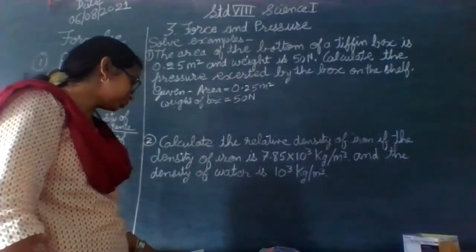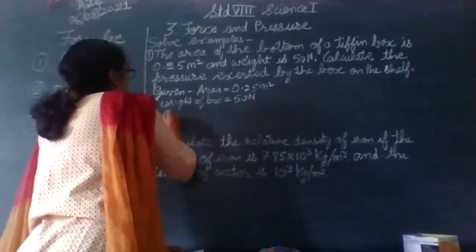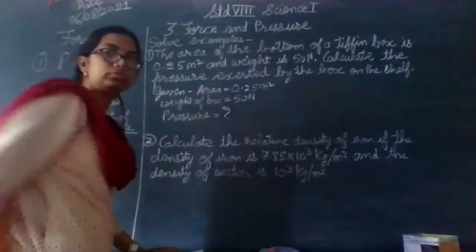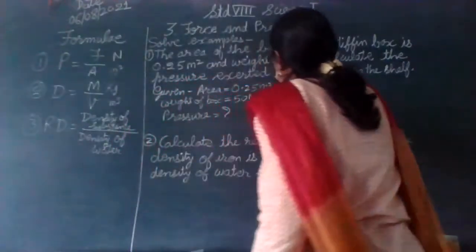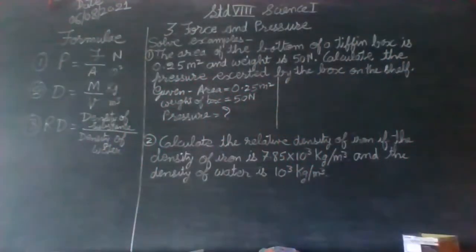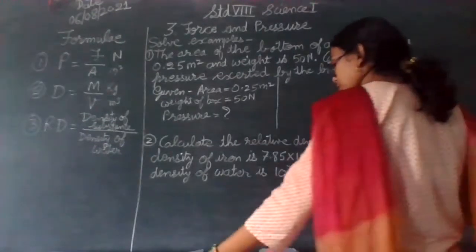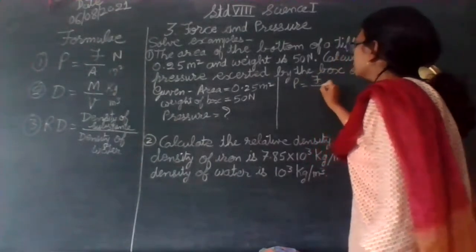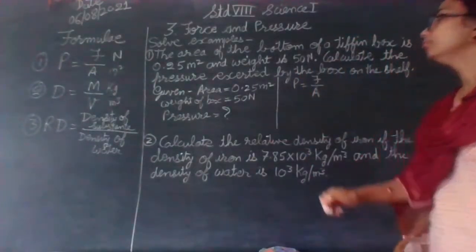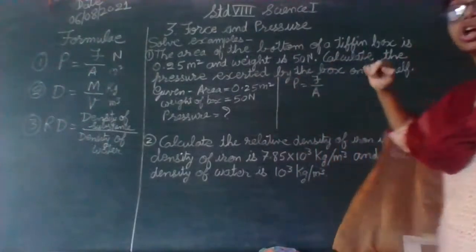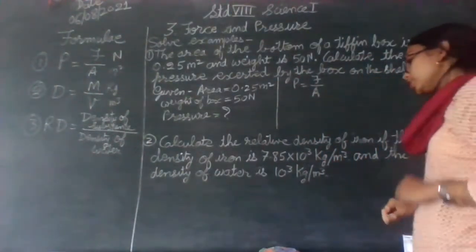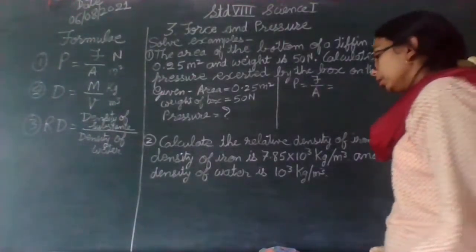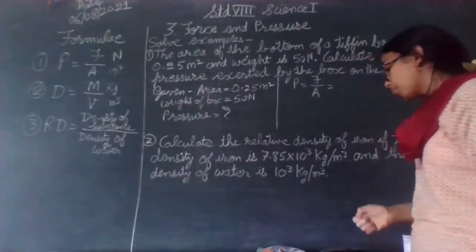Okay, these two things are given, and the third thing, that is pressure, we have to find out. So keep the things that are given aside. Next thing that we have to do is use the formula for pressure. Pressure is equal to force upon area. We have area, we have force. So we can put this in the formula and get the pressure, the answer to our problem.